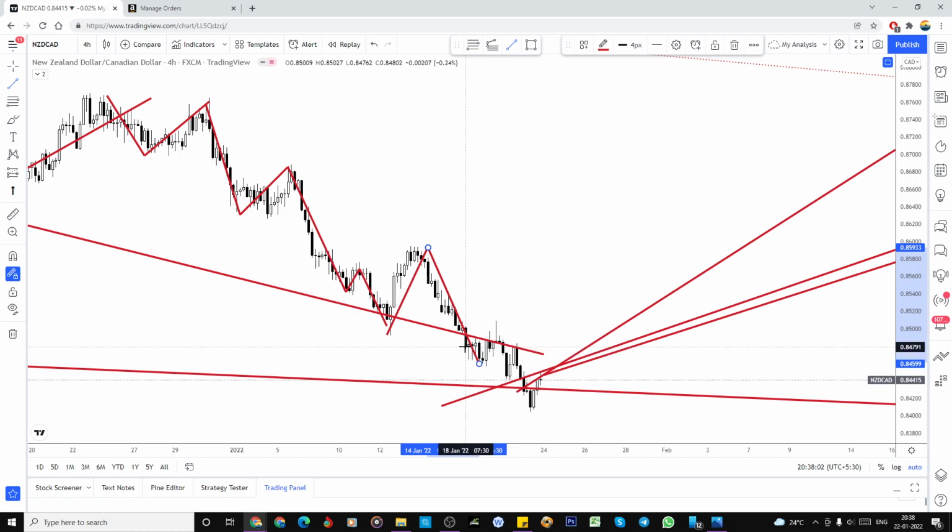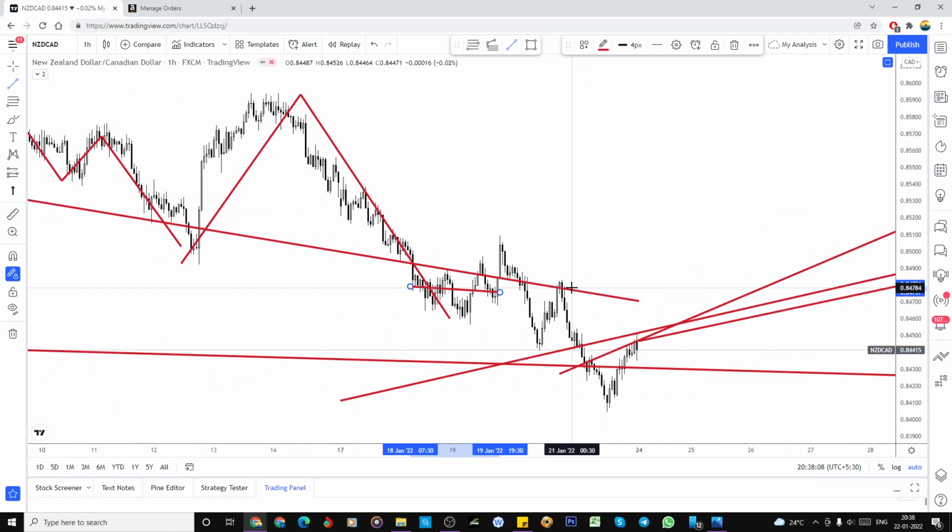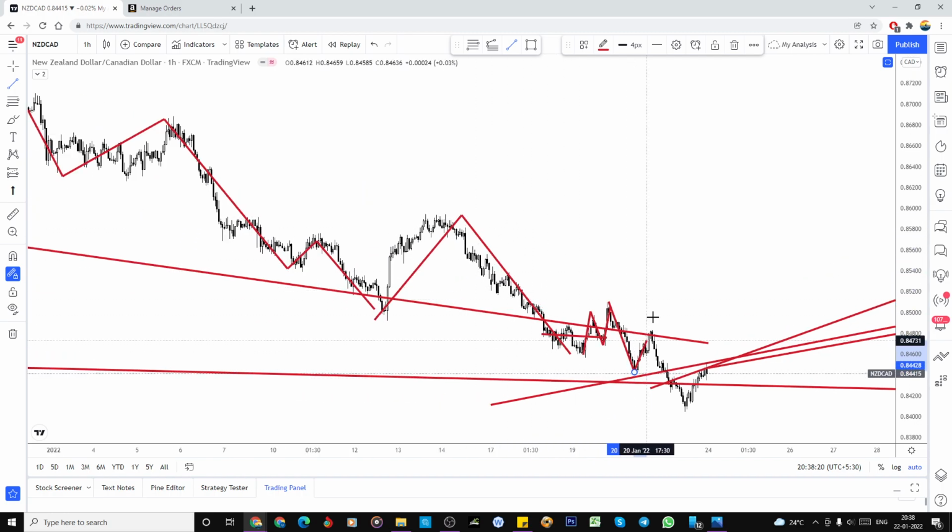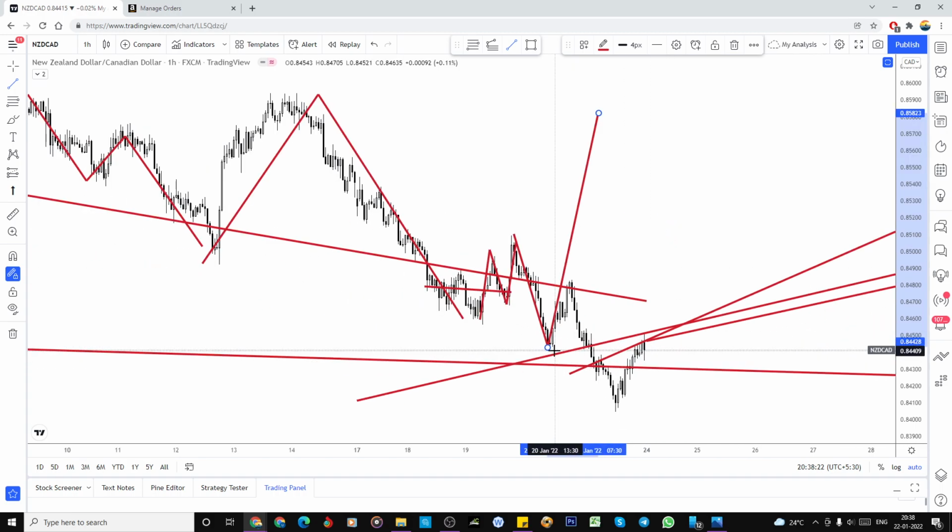I bought it here at 8481, but later on in the 1 hour chart it made only a 3-wave structure, and I know it is going to make one more low. Even though it breaks the low, I'm not so satisfied. I thought, anyway we have to bounce, but after that also it is making a 3-wave structure. Look at this, and again one more downside.